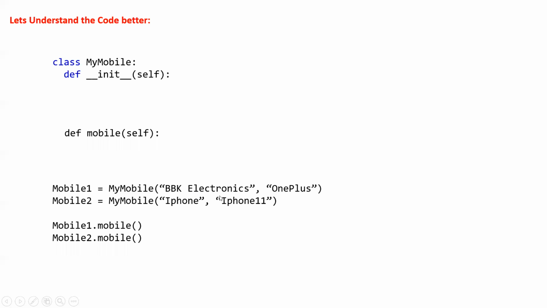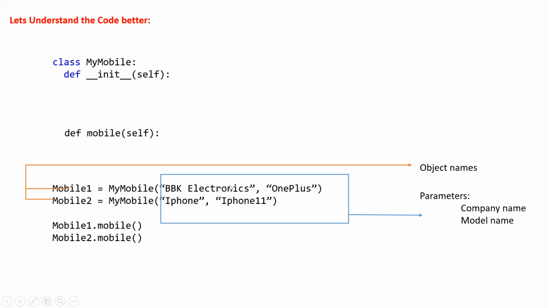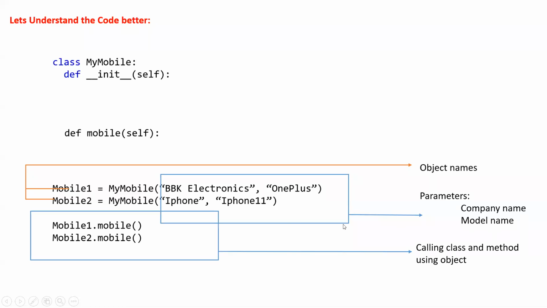Now we were passing two parameters: the brand company and the brand name. Like OnePlus is manufactured by BBK Electronics, iPhone 11 is manufactured by Apple. Then we called mobile1 and mobile2, the object first and then the method. As we know, whatever is in the init function will be called with the mobile class. So these are the object names, and these are the parameters. BBK Electronics is the company name, iPhone is the company name, and OnePlus and iPhone 11 are the model names. We are calling the class and the method using objects.